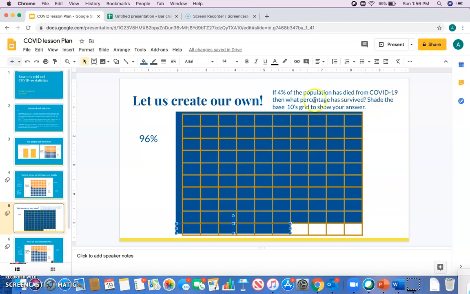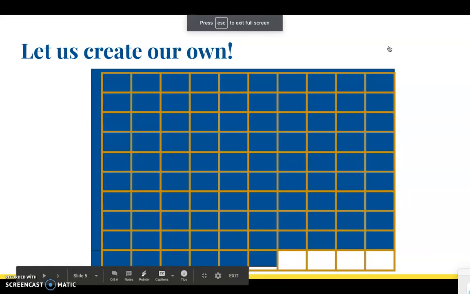So that's what it asks, shade the base tens grid, right? So now I want you all to see also the comparison. So now we have 4 white blocks. Well, that's the 4% of the population who have died. The blue is the amount that have survived, right? Okay, so now let's go back to this.